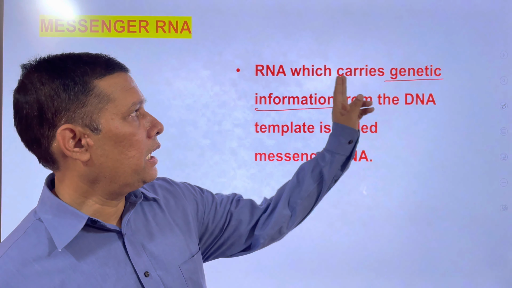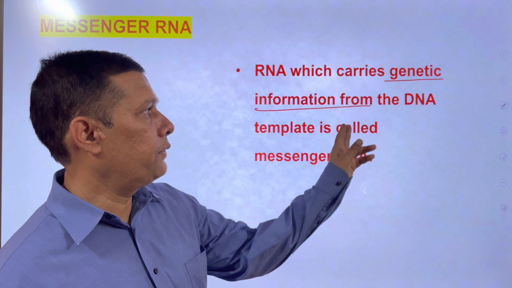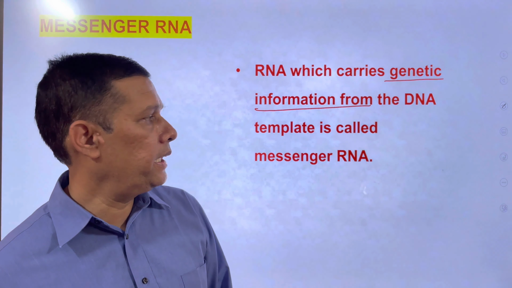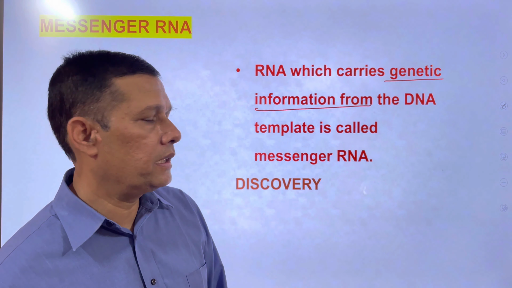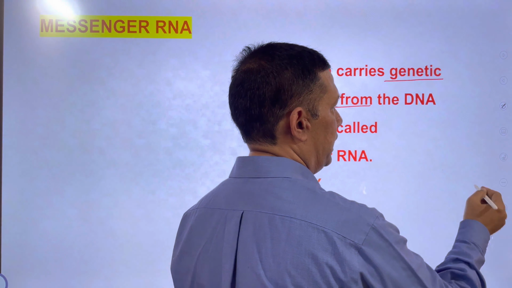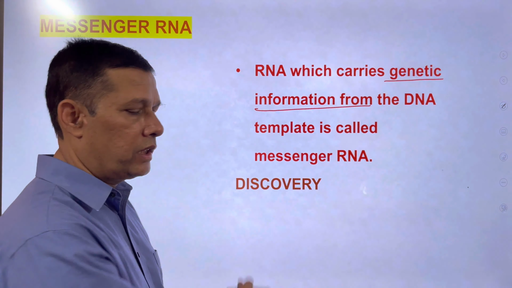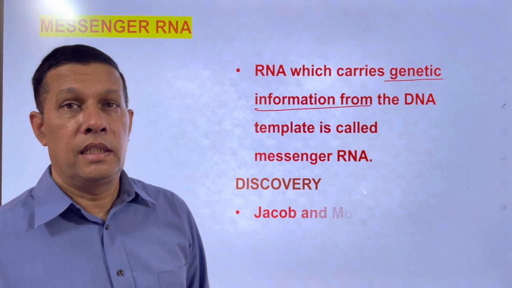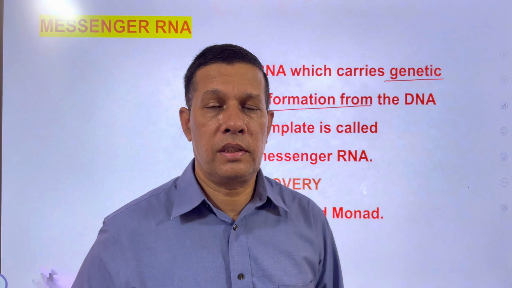So RNA which carries the genetic information from DNA template, it is called as a mRNA. Who first discovered this mRNA? Jacob and Monod first reported this mRNA.